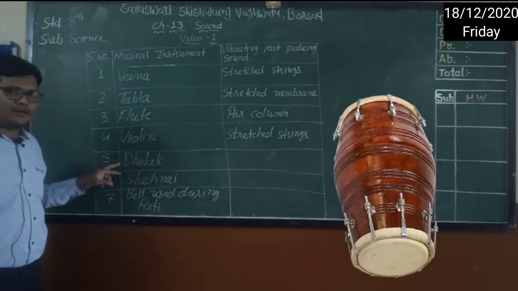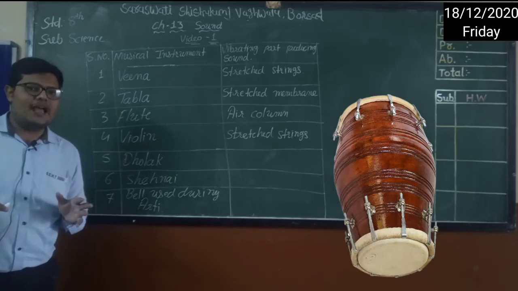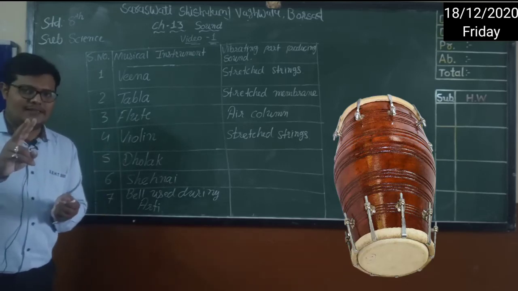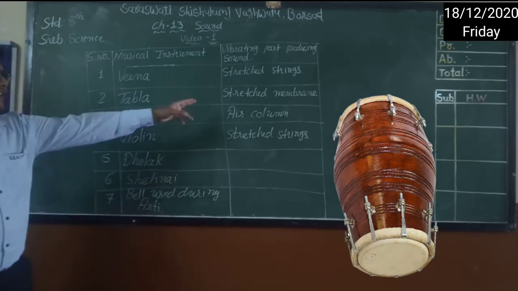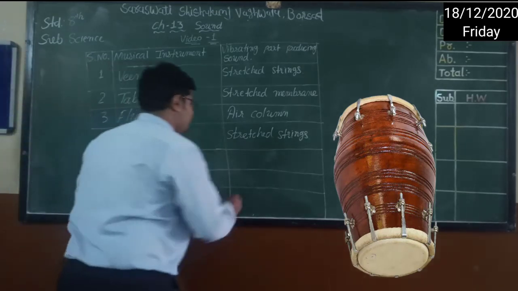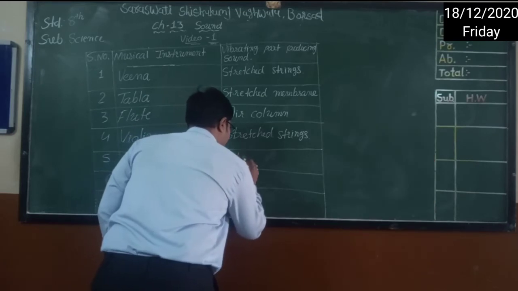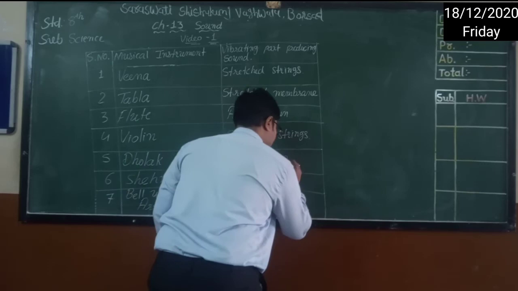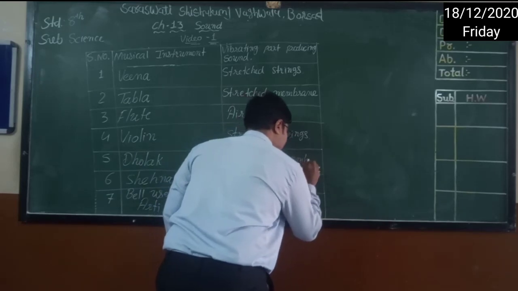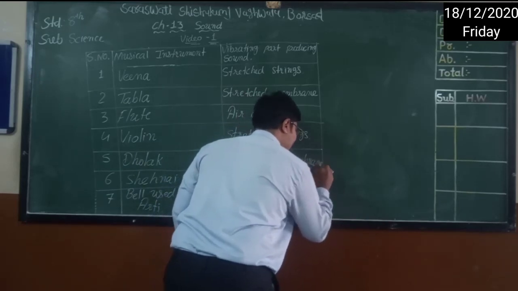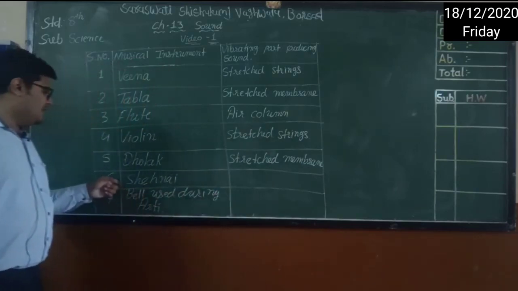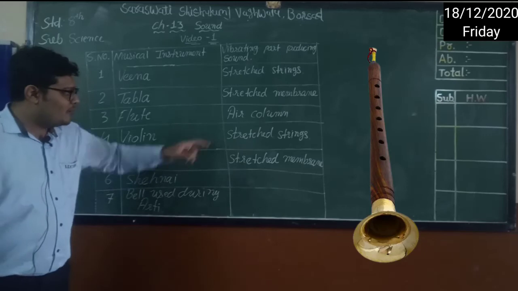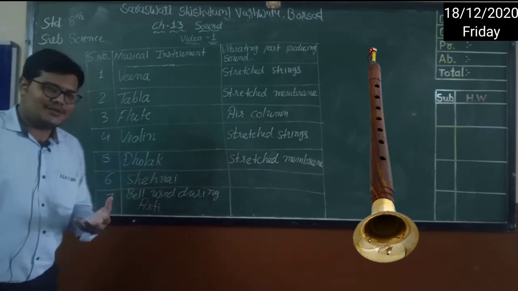Dholak and tabla are both different instruments, but the part which is common to both is the same, and those same parts vibrate. It is also a stretched membrane. Now see the next one, here it is shehnai. Shehnai also has many holes, right? So here there will be air columns.